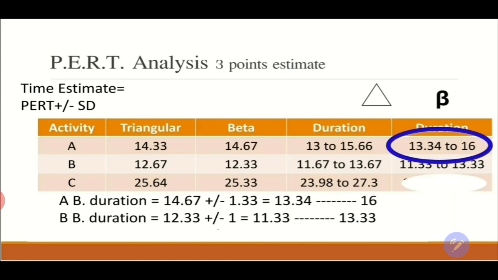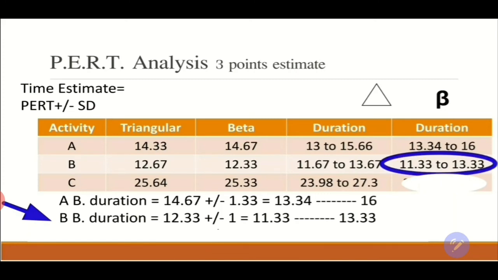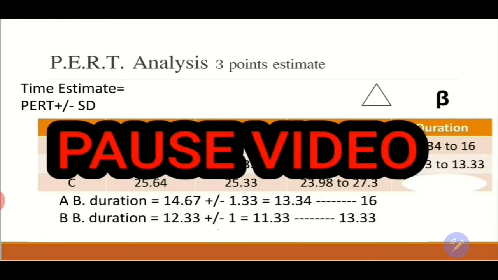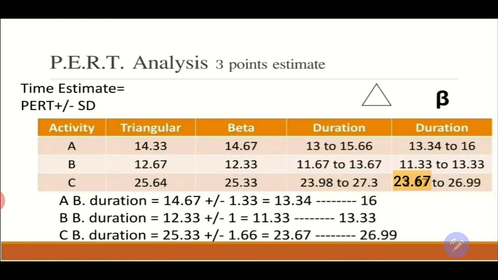So let's calculate B activity. The beta duration is 12.33 plus or minus 1, and that will be 11.33 and 13.33. Pause the video, calculate C. C, 25.33 is the beta duration plus or minus 1.6, which is the standard deviation, and the duration will be 23.67 up to 26.99.